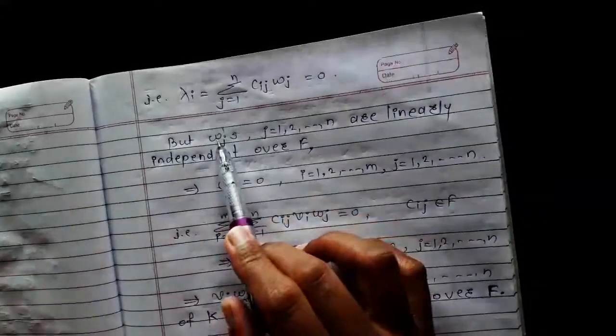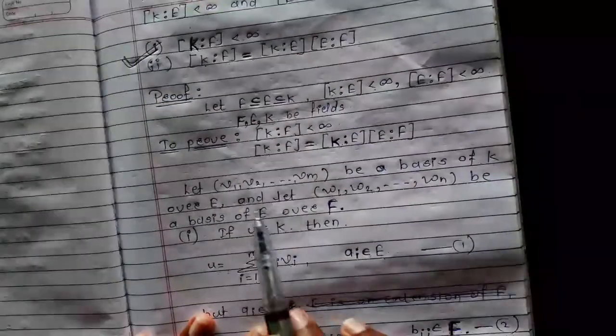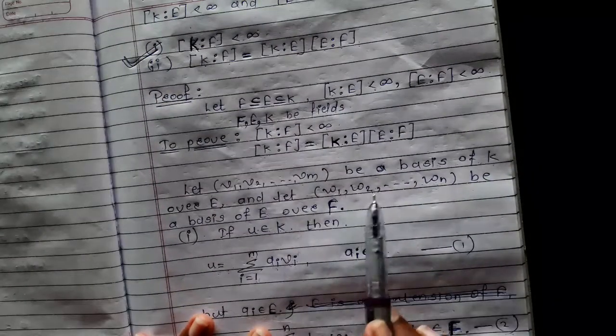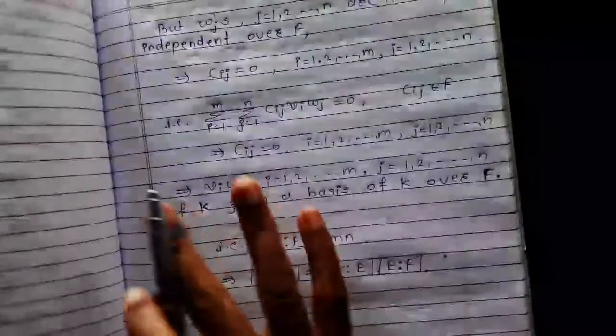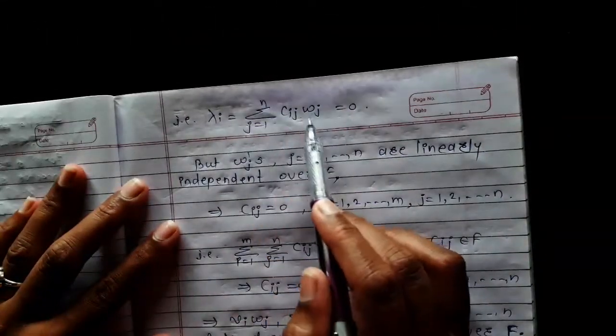But as w1, w2, up to wn are the basis of E over F, therefore w1, w2, up to wn are also linearly independent, and the wj's, j running from 1 to n, are linearly independent.